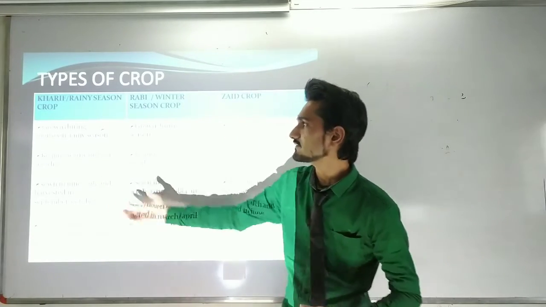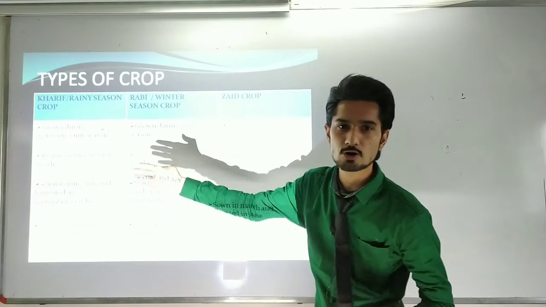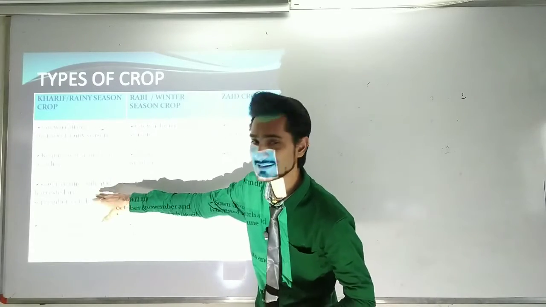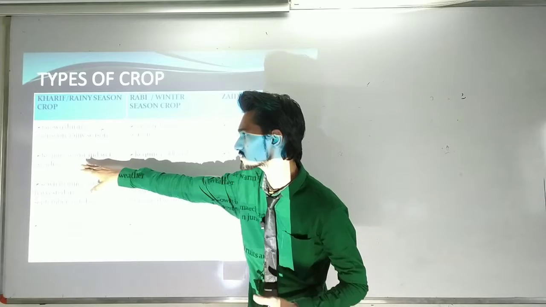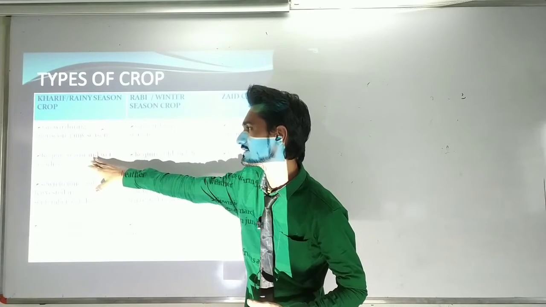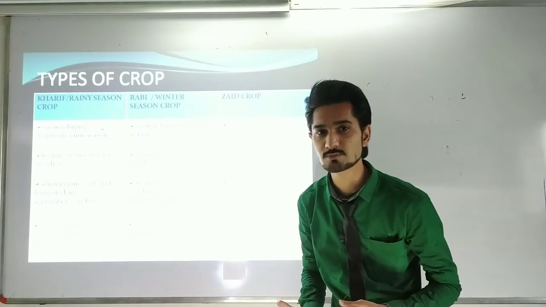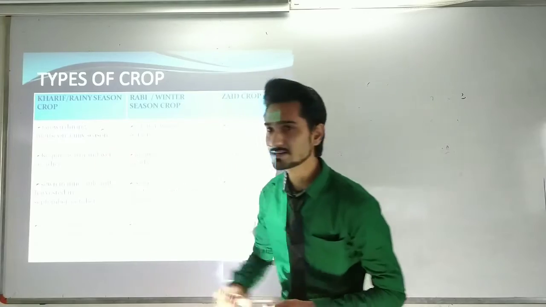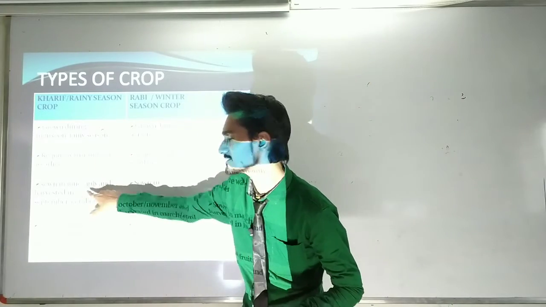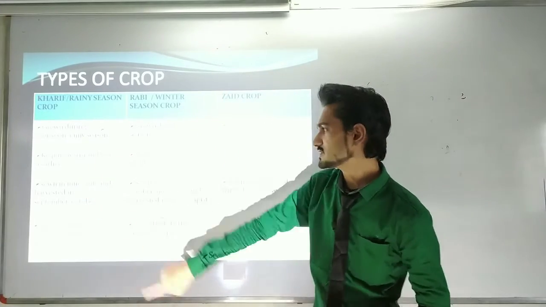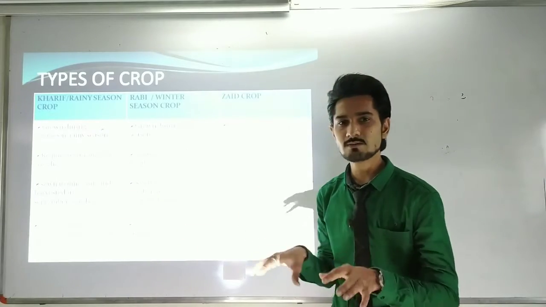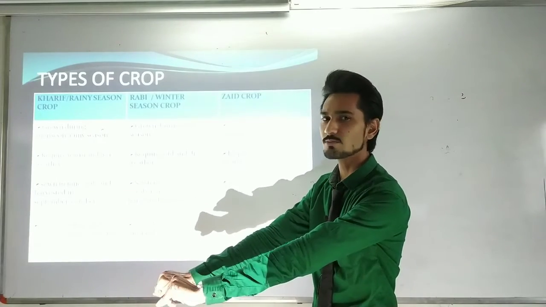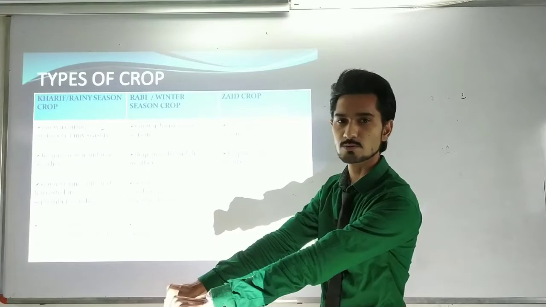Then and only then can we produce the crops, and if we want to produce the Kharif crop, the warm and wet weather must also be present. Warm and wet weather is present only in the June and July months. So when the June and July months come, you can sow the seeds of the Kharif crops.